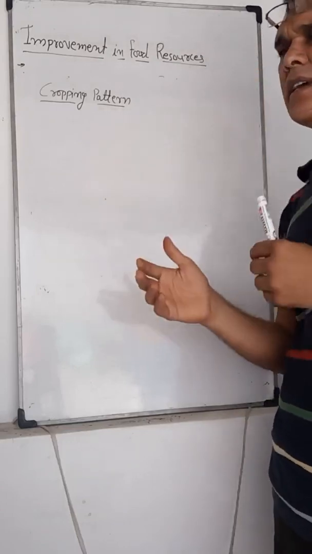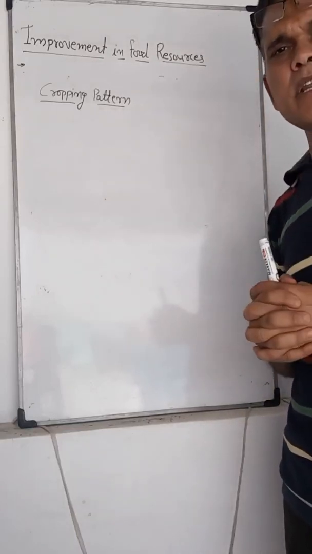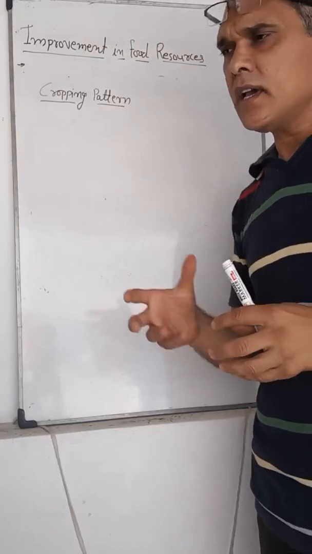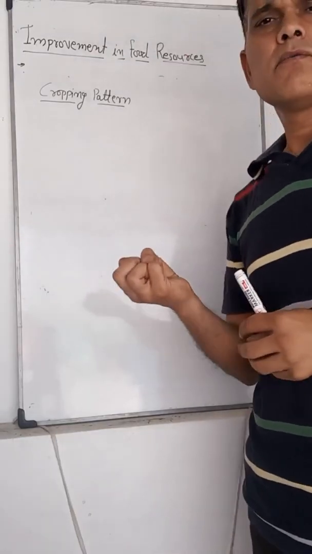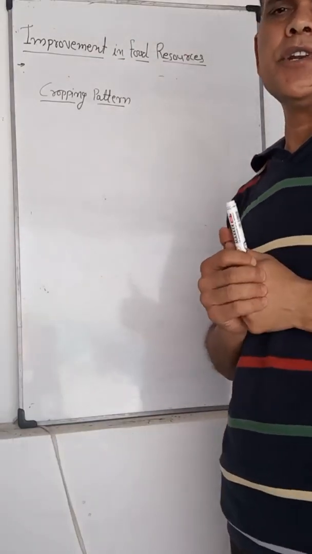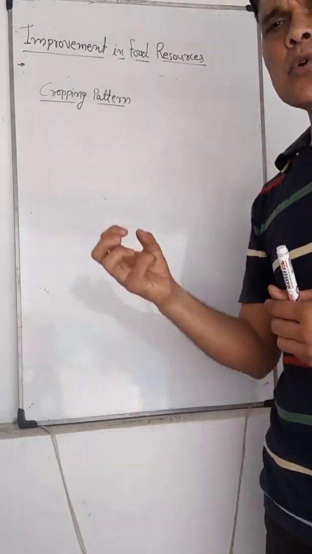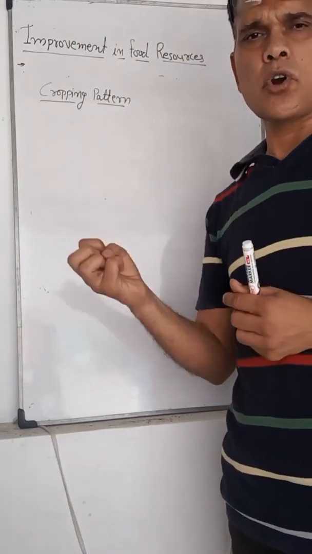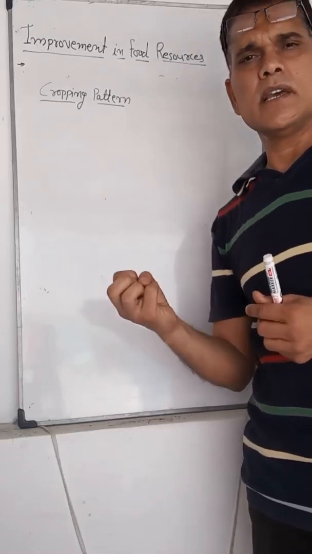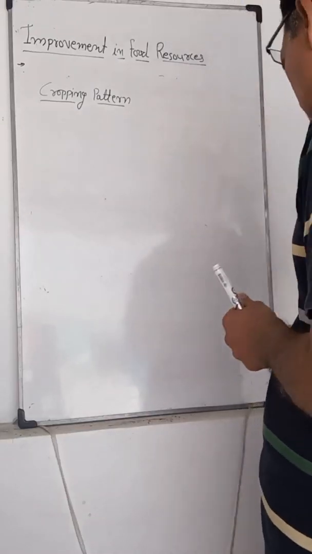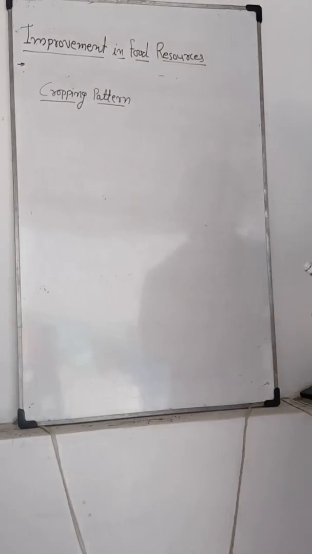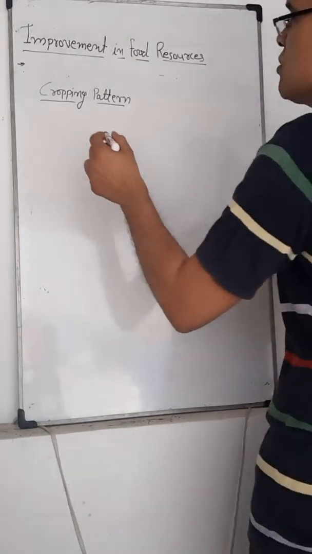Cropping patterns can increase productivity and decrease the requirement of water and nutrients from the soil. They also reduce the loss of crops through insects or pests. The following cropping patterns are utilized by the farmers. First is mixed cropping.